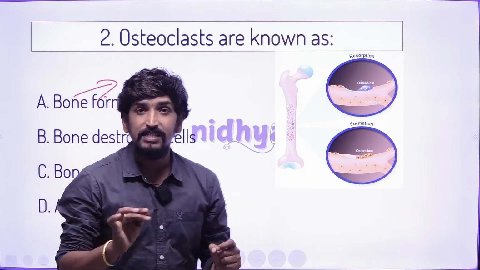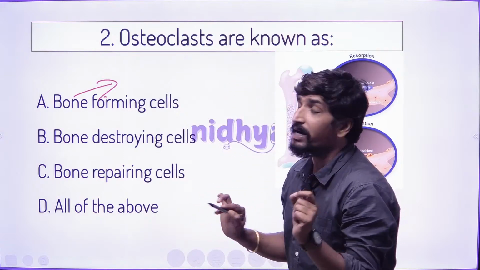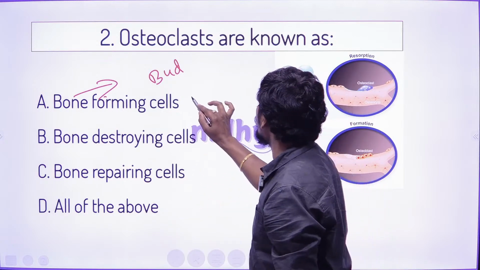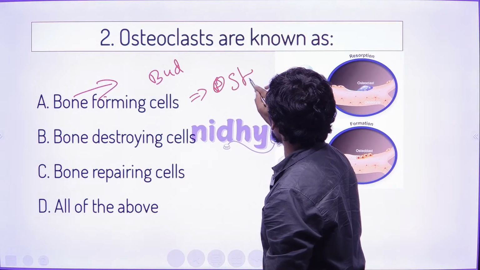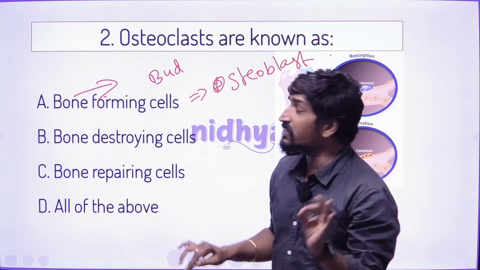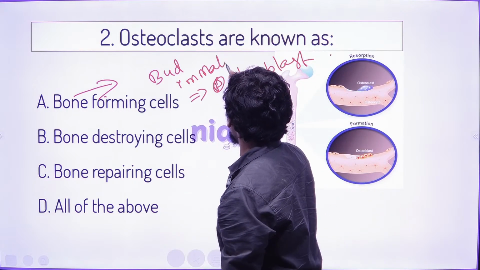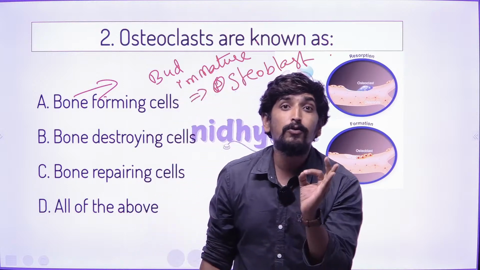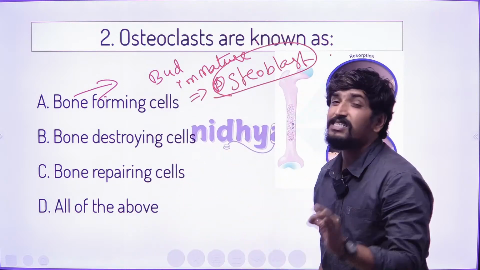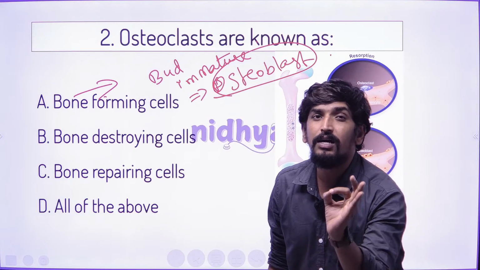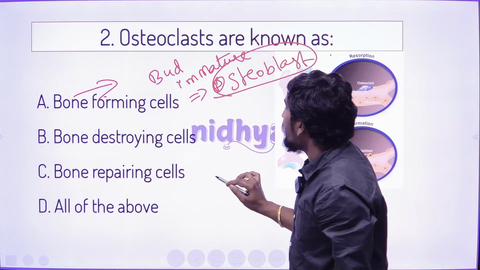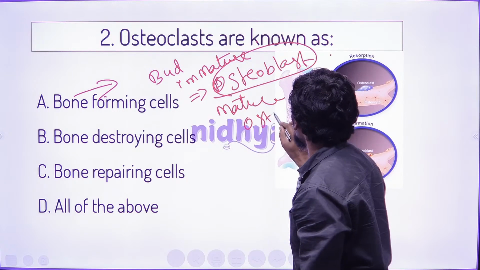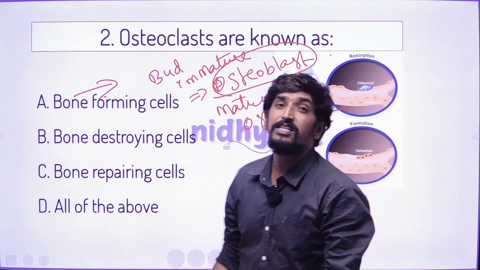If it is premature or a bud, this premature bony cell we call an osteoblast. This is an immature bone cell, a baby bone cell. Blast means baby, so the baby bone cell is called an osteoblast. If it is a matured bone cell, we call it an osteocyte.